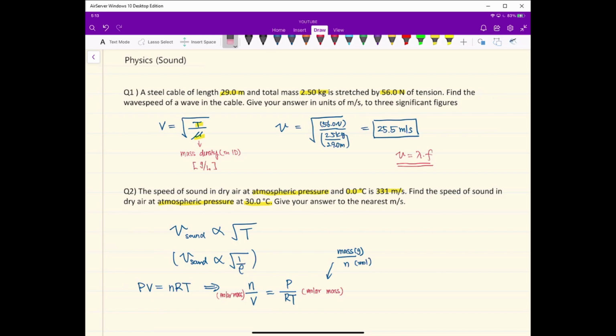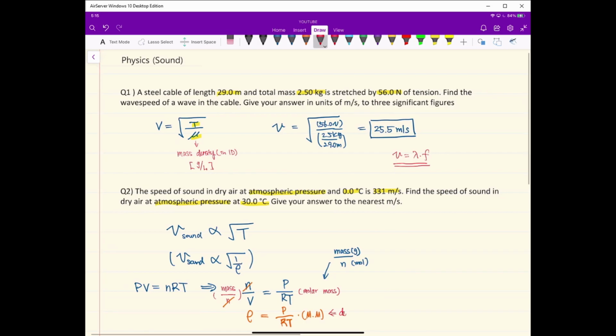So we can change that molar mass to the mass over n, and we can cancel these two n's. What we have on the left side of the equation is mass over volume, which is density, that is pressure over RT times molar mass. And this is a density equation.